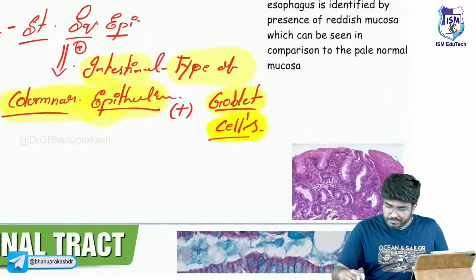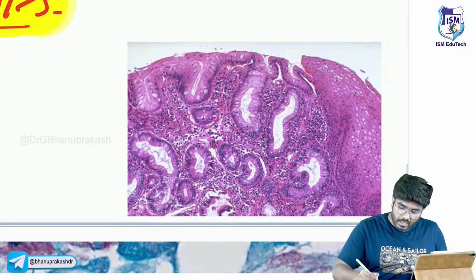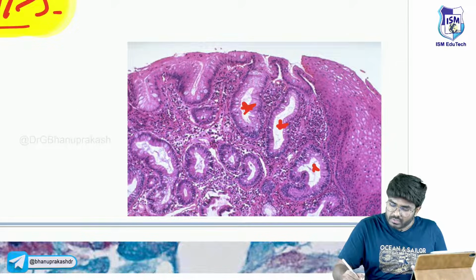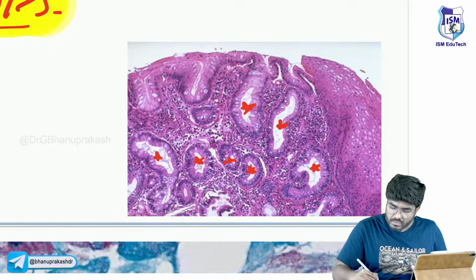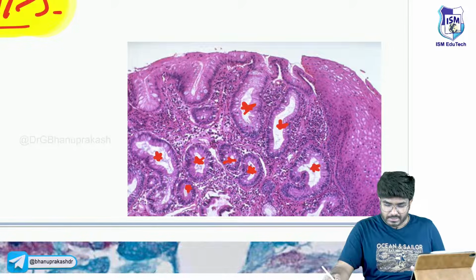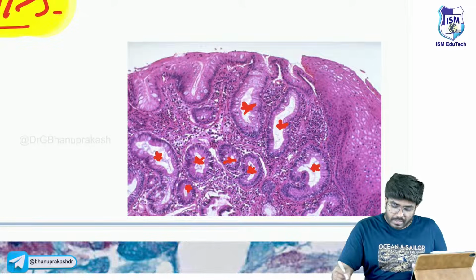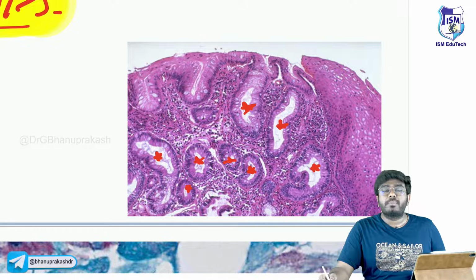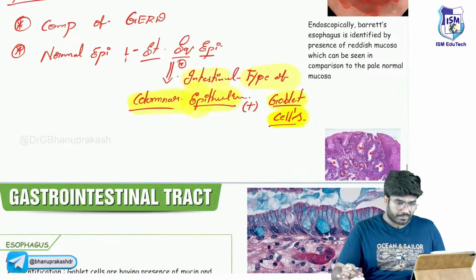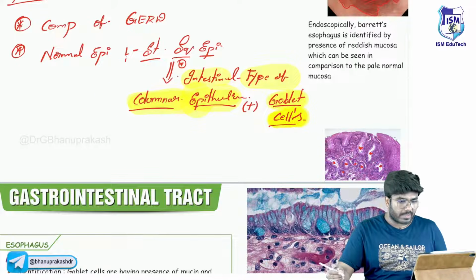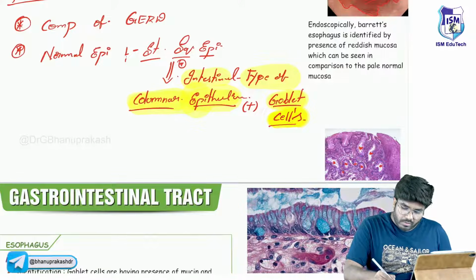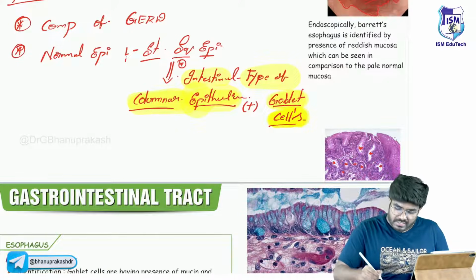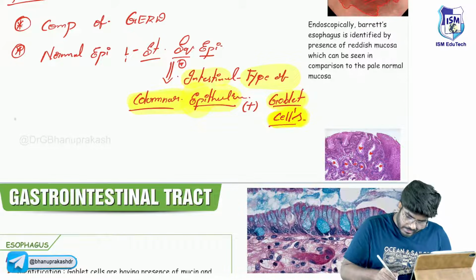So you can very clearly see here in the esophagus, now you are having all these glands. Normally in the esophagus, these glands are not there. Now see, there are so many glands present. Normally it should be stratified squamous epithelium. Now it is replaced with columnar epithelium along with the goblet cells. So it's an intestinal type of metaplasia. They will ask you this, and I have also discussed it in general pathology.